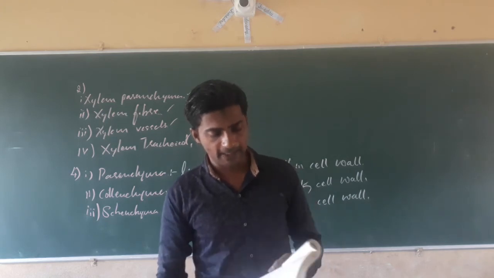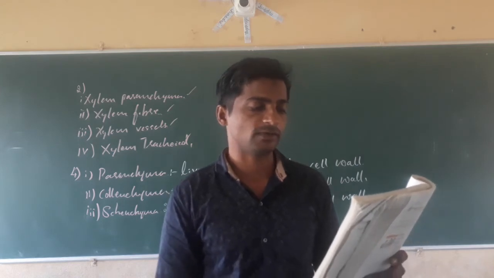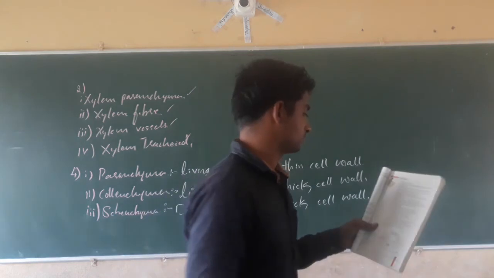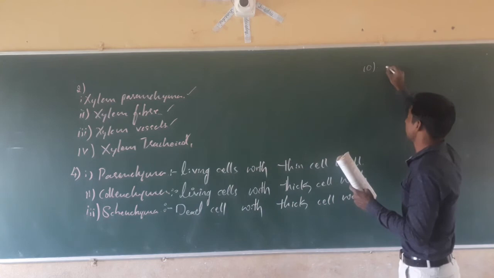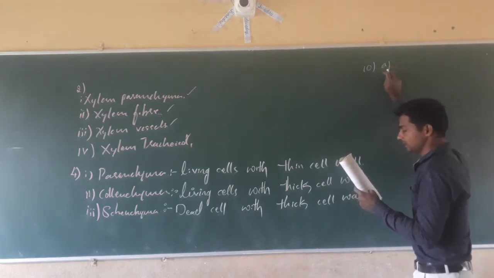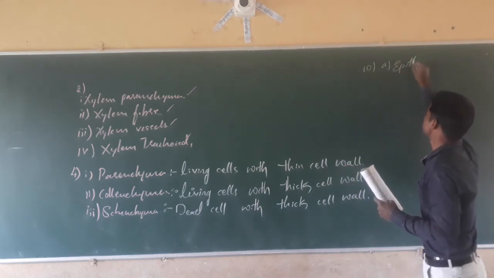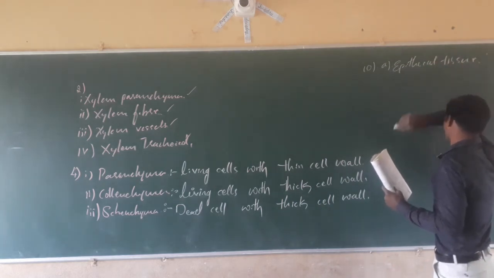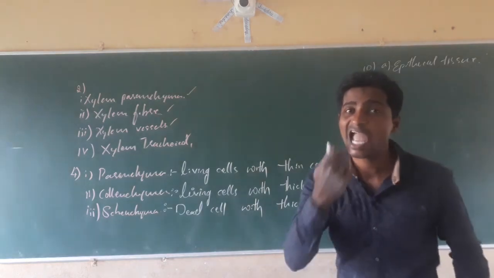Next, come to the 10th question. See the 10th question in your textbook. Name the following. A. The tissue that forms the inner lining of the mouth.